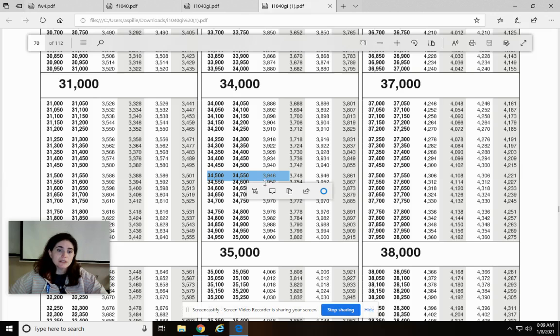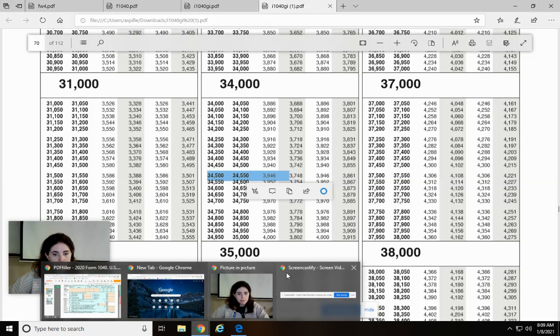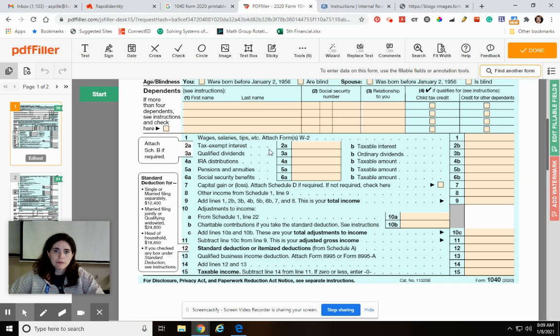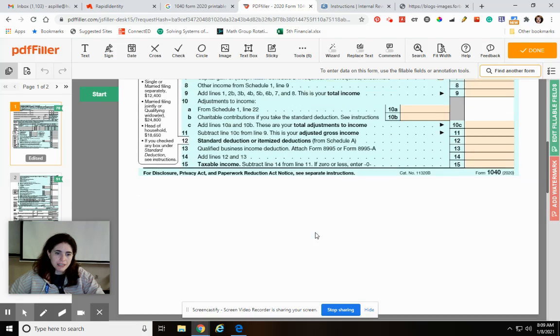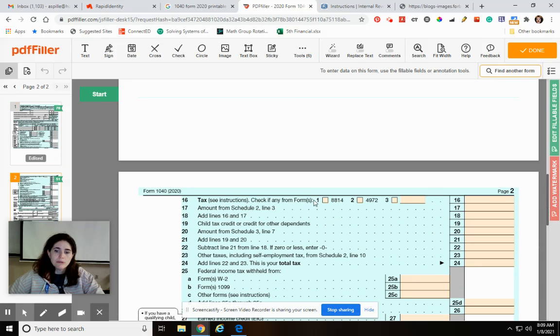And it's the first column. So from this table, she would owe $3,946. So that would be what we put here. For taxable income, the tax, we would go straight here and put 3,946. Ta-da! Based on what she earned, this is what she owes. So we would fill that in there.